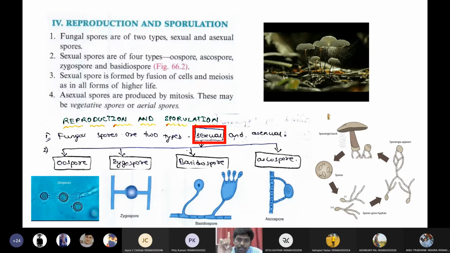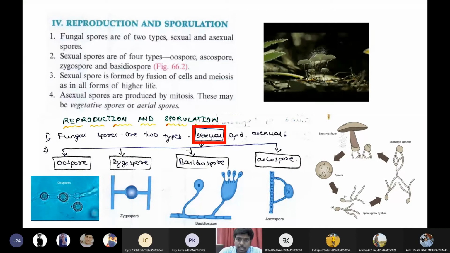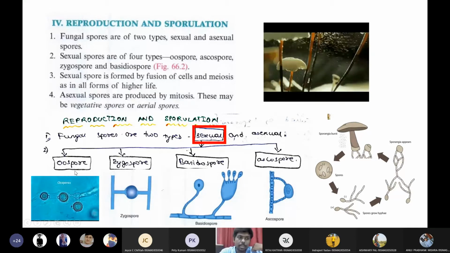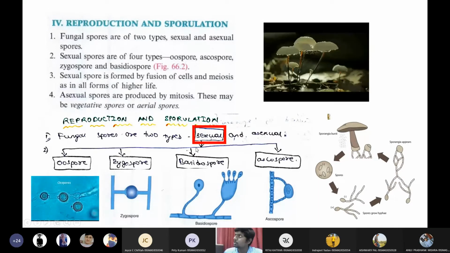Ascomycota. In the taxonomical classification, we saw ascomycota. Ascomycota means it will contain a bag-like structure, right? So here also, these spores will be present in a bag-like structure. Then these spores are called ascospores. So these are the four types of sexual spores we have in the fungi: oospores, zygospores, basidiospores, and ascospores.